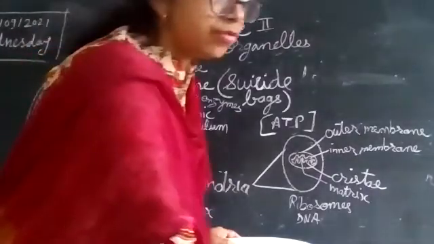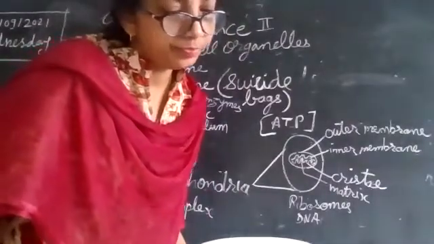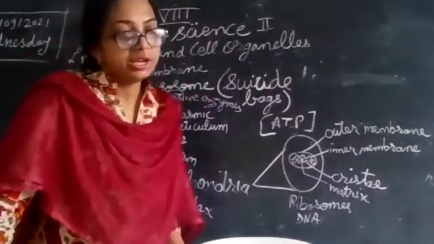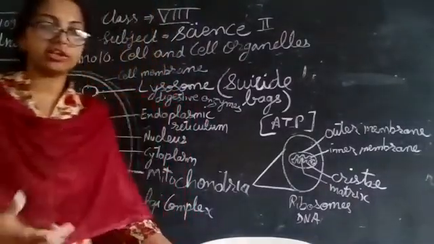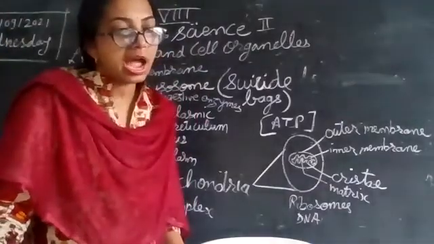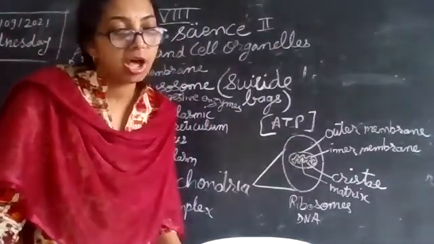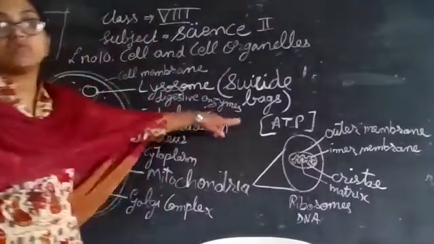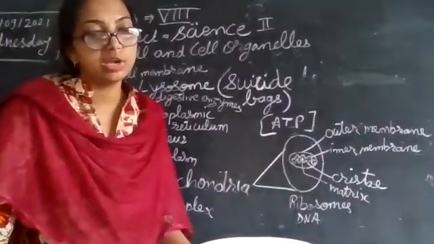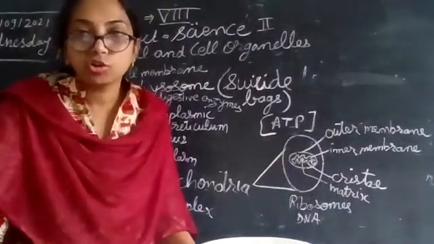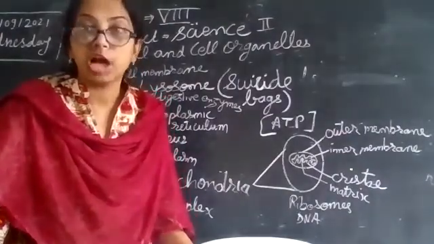The main function of these mitochondria is to produce energy-rich compound ATP. So energy-rich compound ATP is formed, and synthesis of proteins, carbohydrates, lipids, etc. by using this energy in the form of ATP is done in the mitochondria. These are the important functions of mitochondria.